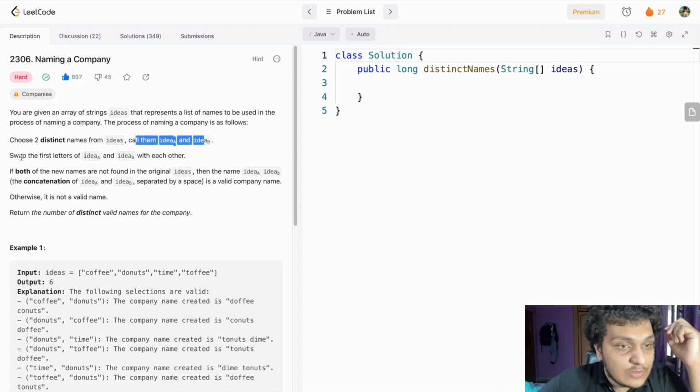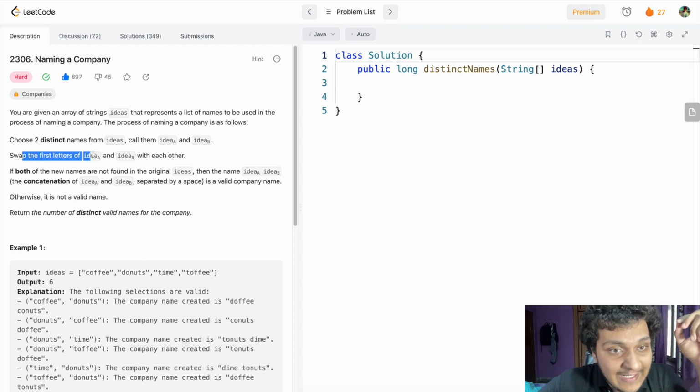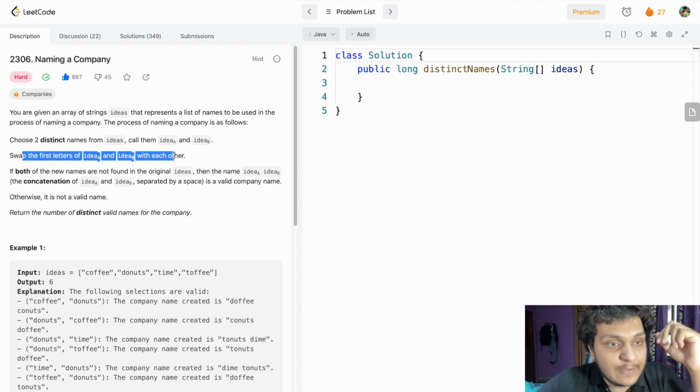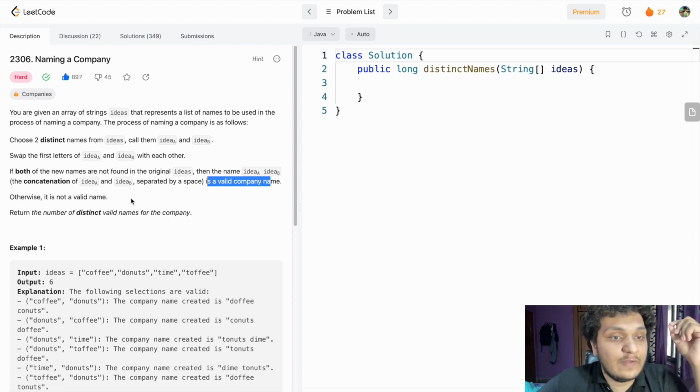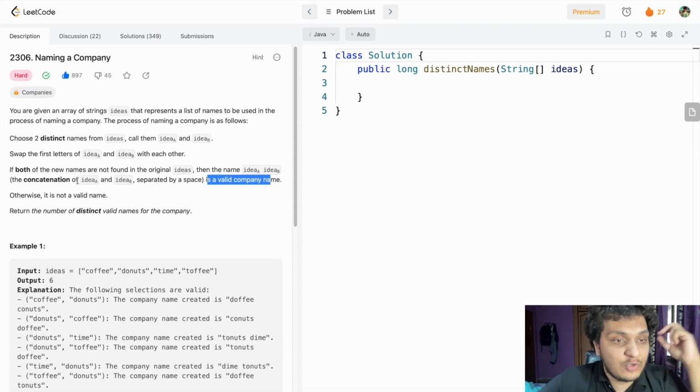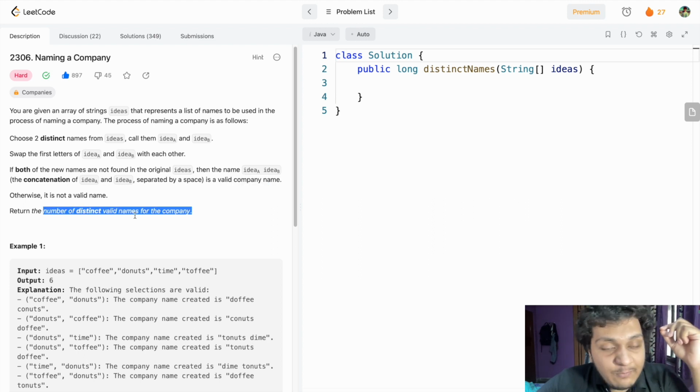Then what you have to do? We have to swap the first letter of idea A and idea B with each other. If both of the new names are not found in the original ideas, then the name of idea A and idea B is a valid company name. Otherwise, it is not a valid company name. So now what we have to return? We have to return the number of distinct valid names for the company.